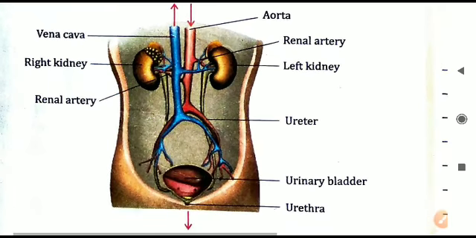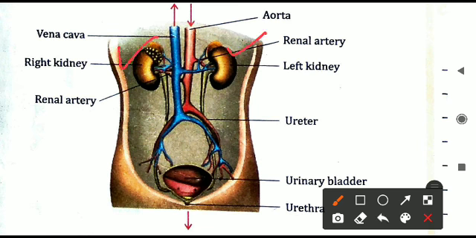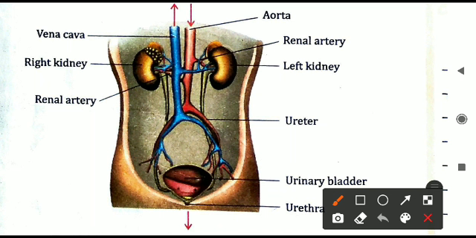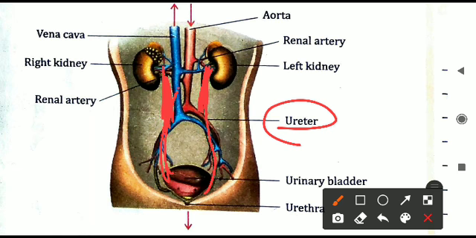Let us understand again in the diagram. Two bean-shaped kidneys are there. You can see these are bean-shaped kidneys on the left and right side. Next, from the kidneys two tubes are coming outside. What are they called? I will just mark them in red color. These are called the ureters. The ureters take the urine from the kidneys up to the bladder.